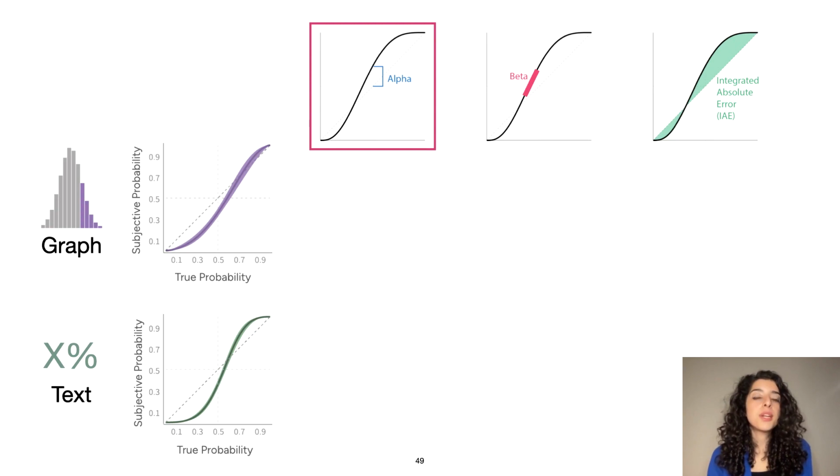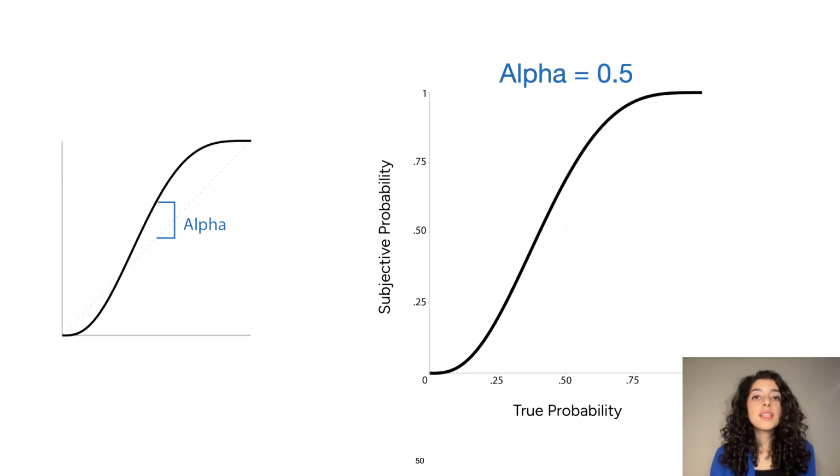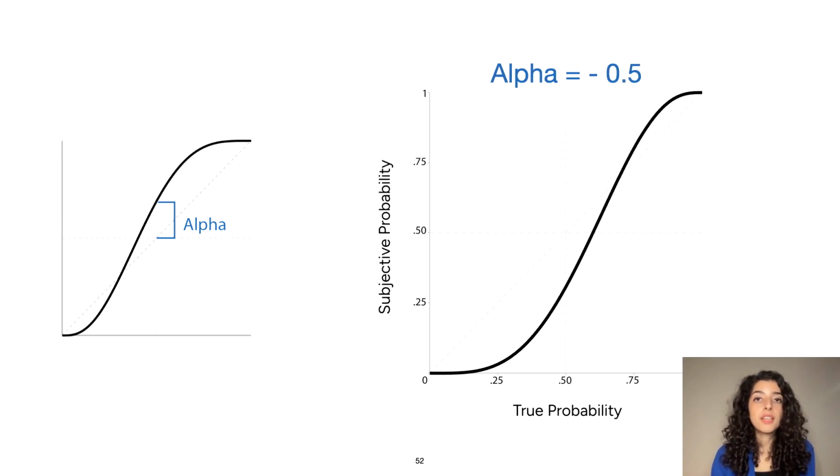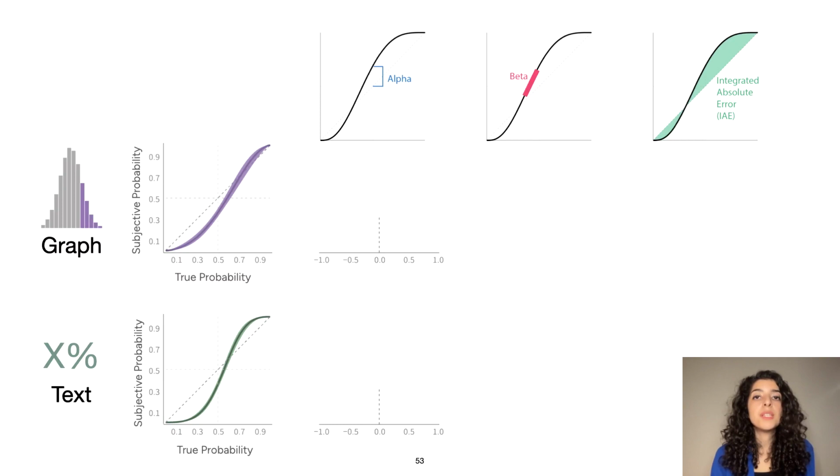So alpha basically measures whether people are generally over or underestimating probabilities. That's an alpha of 0.5, that's an alpha of 0, and that's an alpha of negative 0.5. And we want alpha to be 0. What we actually saw was something like this, where people were generally underestimating those probabilities.